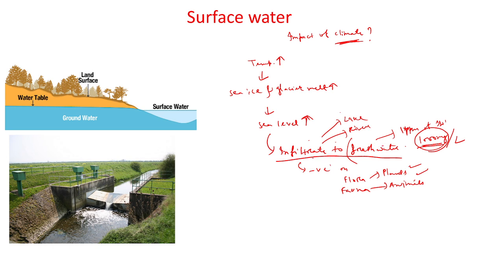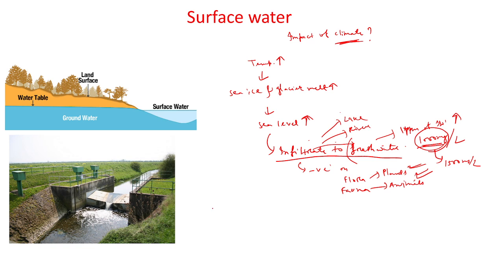But when the sea water infiltrates into the fresh water, the concentration increases, let us say to 1500 milligram per liter. That means more than 1 ppm of solute will be in the fresh water, so it will directly affect the plants as well as the animals present in that fresh water.